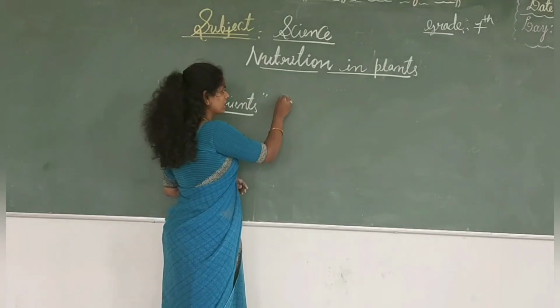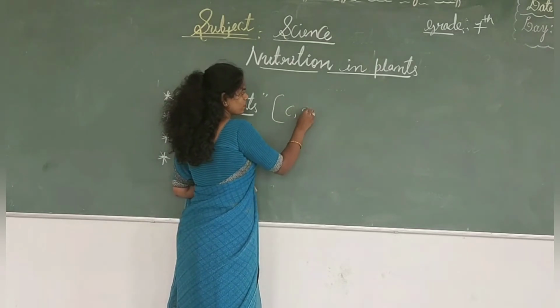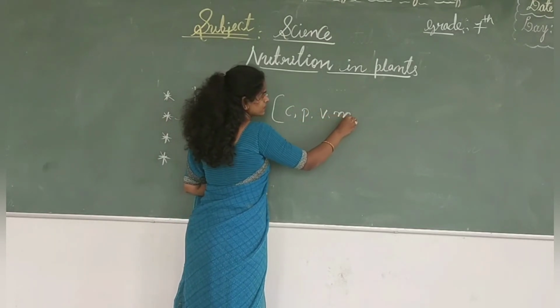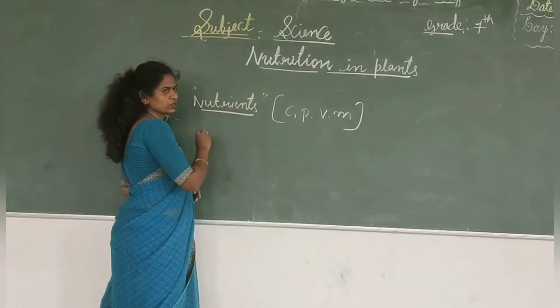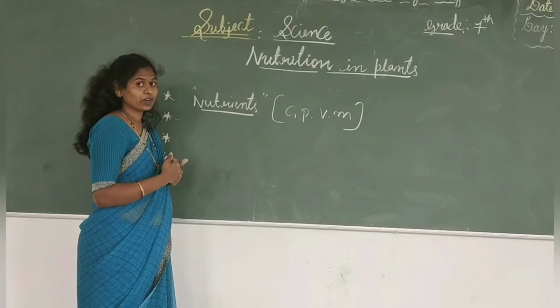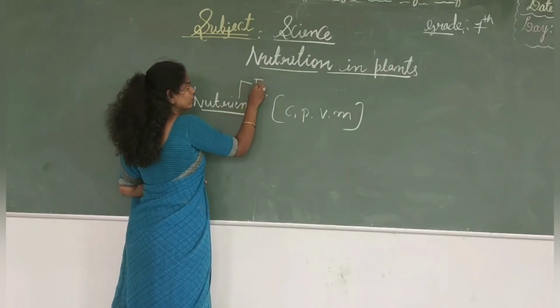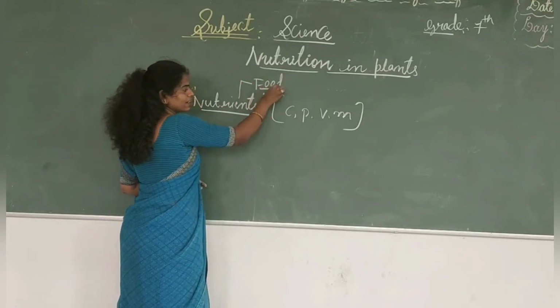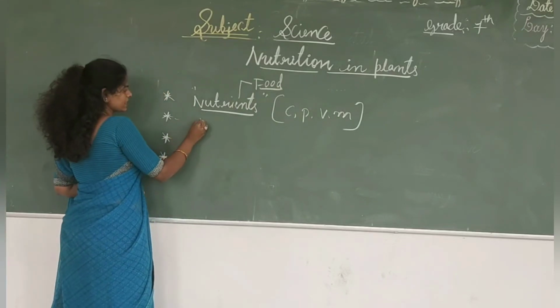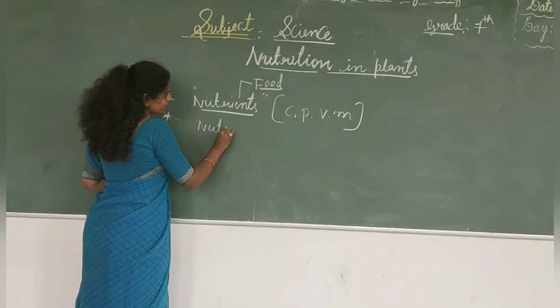These nutrients involve carbohydrates, proteins, vitamins, minerals. So these are all together known as nutrients. Nutrients are very important for our body. These nutrients are available in the food. Correct? Next we will discuss what is meant by nutrition.